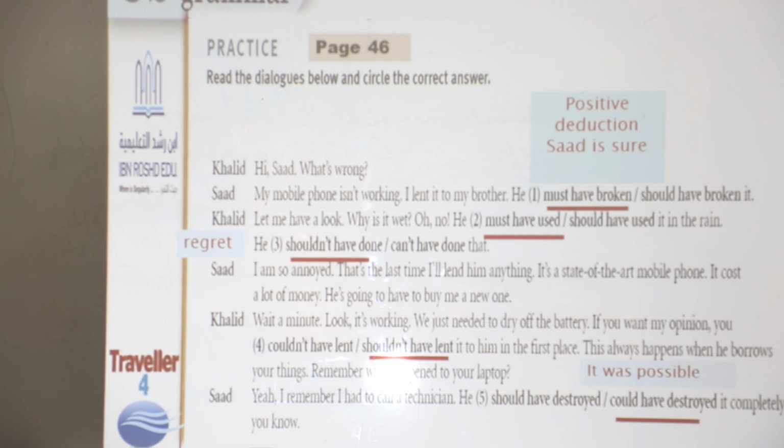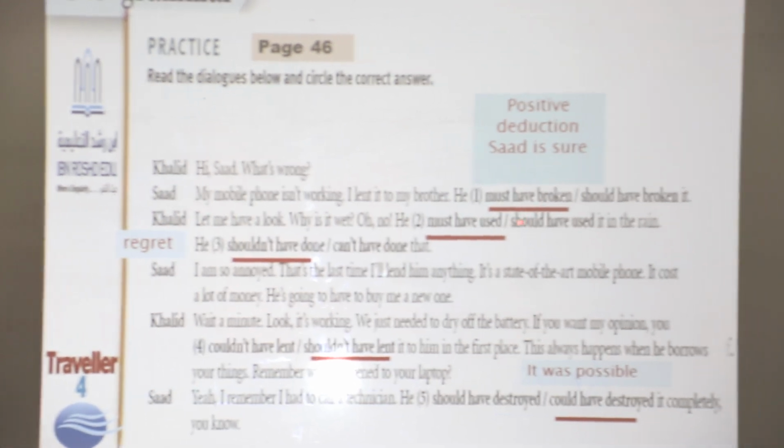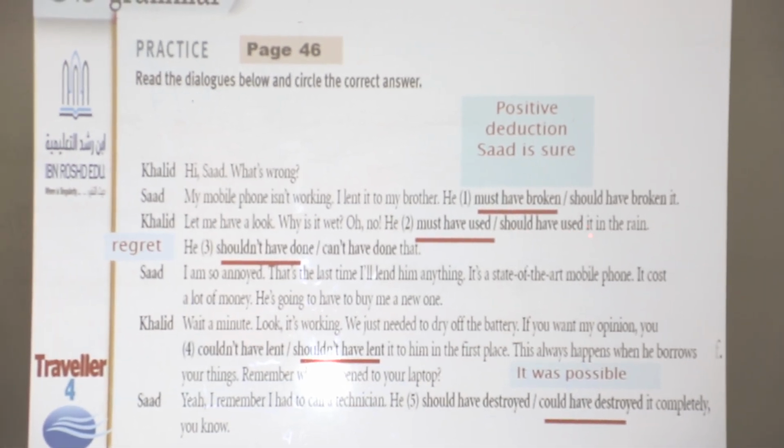Let me have a look. Why is it wet? Oh no! He must have used it or should have used it in the rain. So he is sure, so we choose must have used. This is a positive deduction also. He shouldn't have done or can't have done that. The correct answer is shouldn't have done. Why? He regrets what he did.